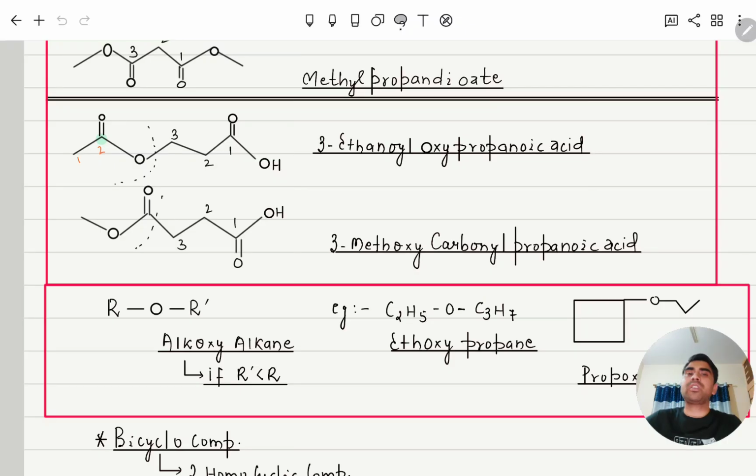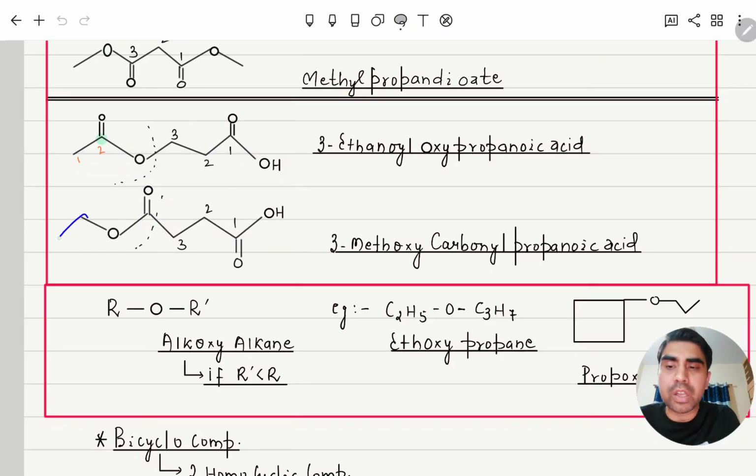So we'll write alkanoyloxy. This is alkanoyl. What is the alkanoyl? Ethanoyl, and along with that, since carbon is already included, this is oxy. So 3-ethanoyloxypropanoic acid. Or another possibility is alkoxycarbonyl. If carbonyl is connected, then here we will write methoxy, and along with that this is the carbonyl.